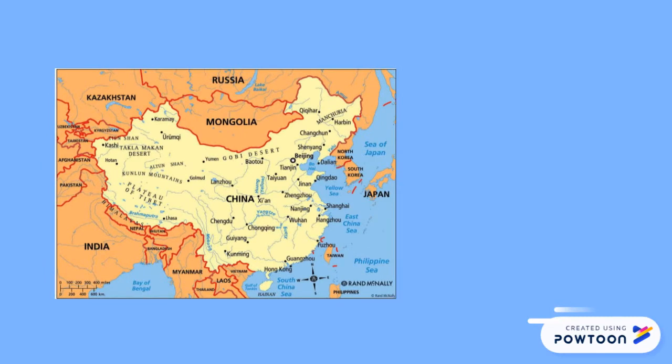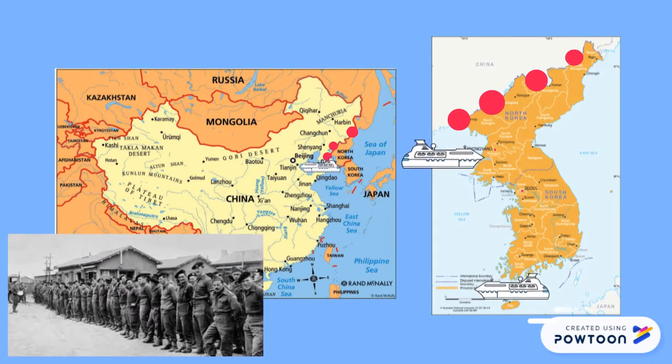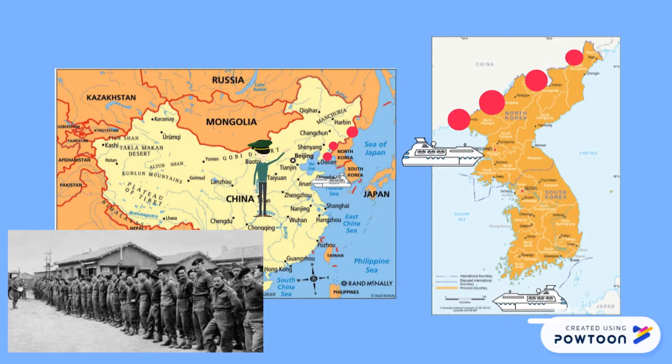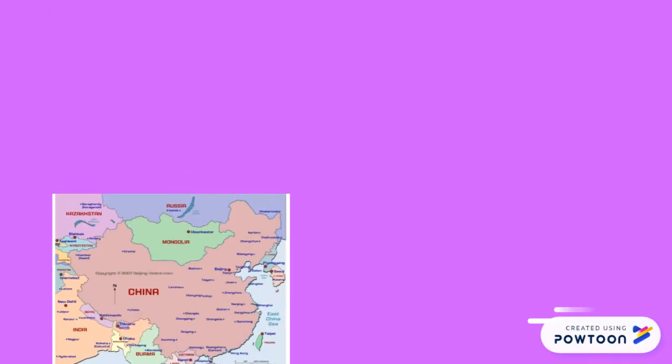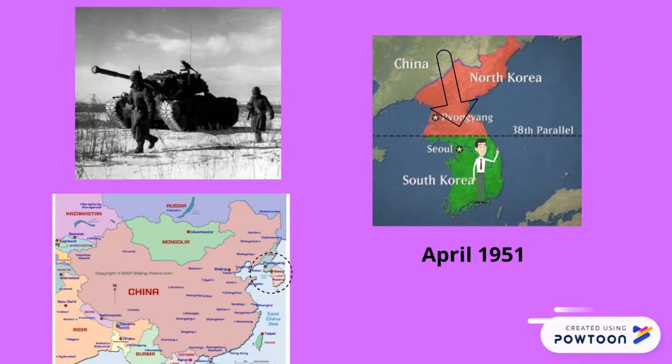China felt threatened because South Korean troops were almost to the Korea-China border, and because of the fleet of American ships near their coast. Because of this, China sent around 300,000 troops to help North Korea fight. With the help of China, North Korean troops were able to push back South Korean troops to the 38th parallel by April 1951.